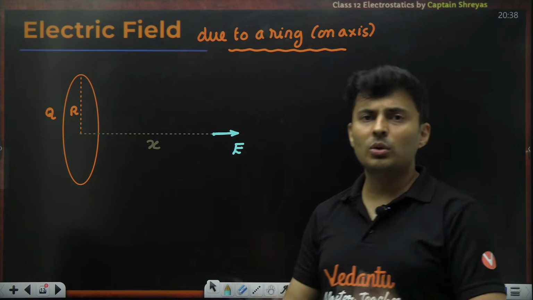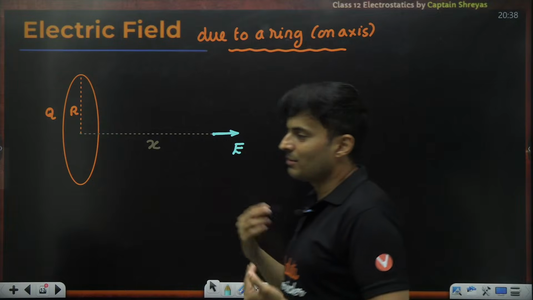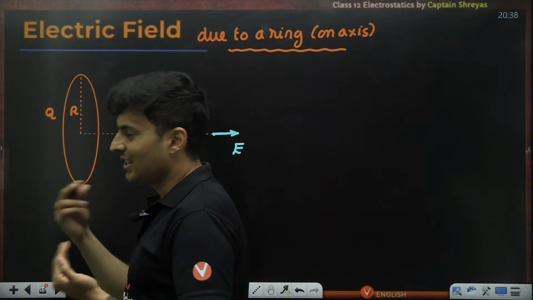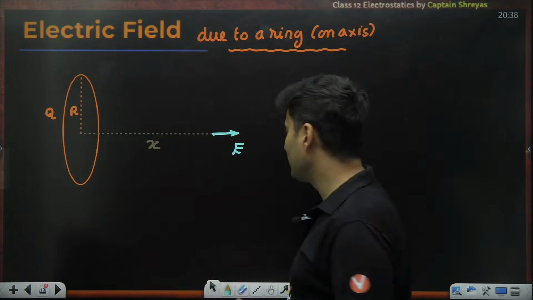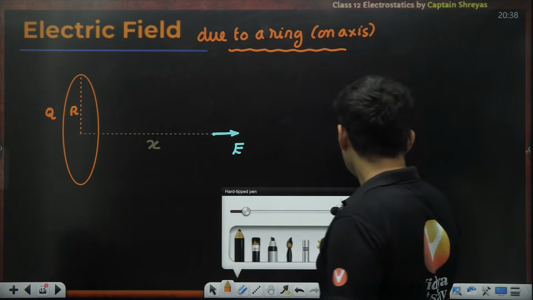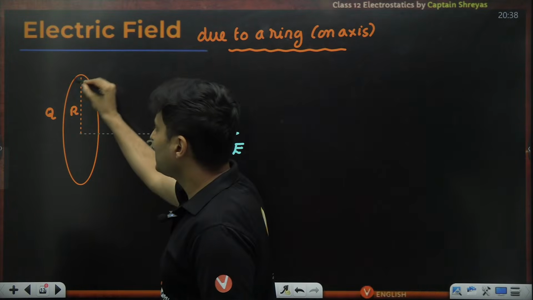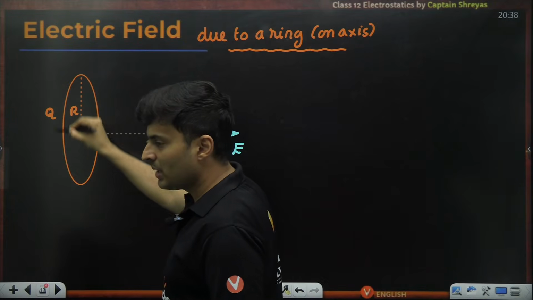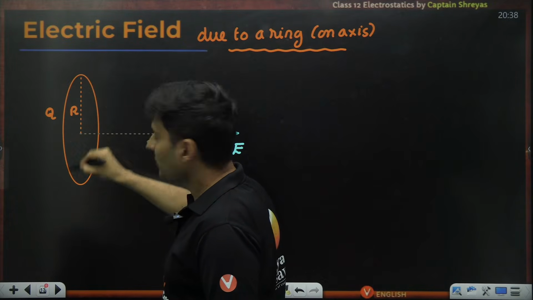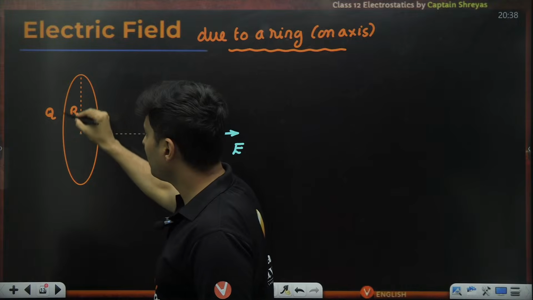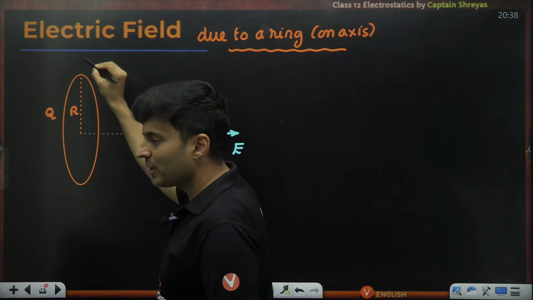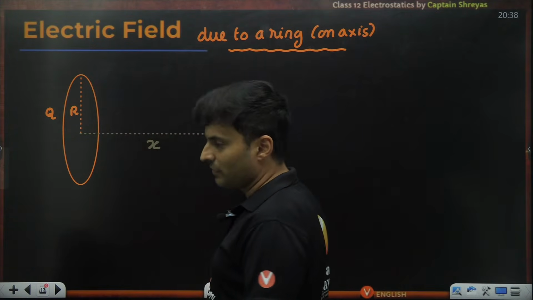So in order to do that, you have to use some addition and summation and all of that. So let's understand what it is. See guys, there are many charges on the ring. Like there is a charge here, here, everywhere. So each charge will give an electric field.